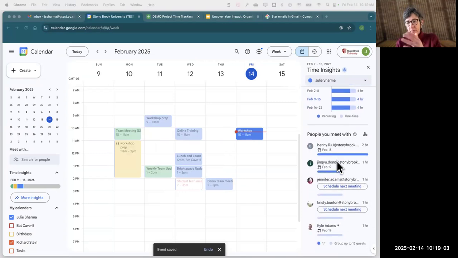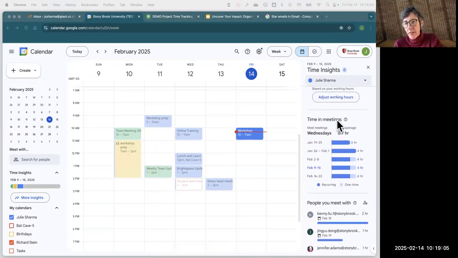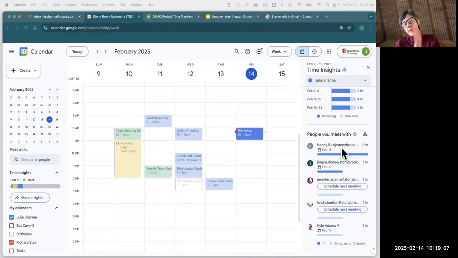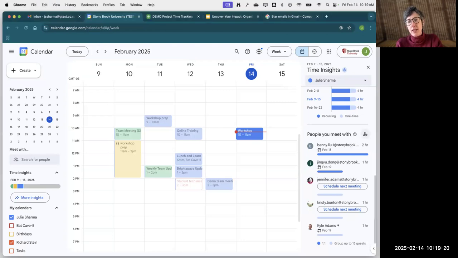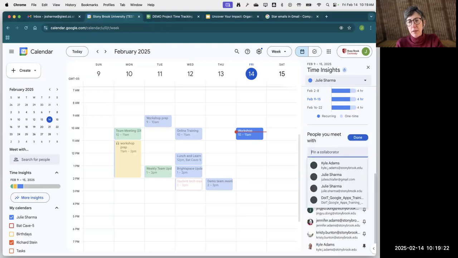All right. Now back on the Time Insights on the right, the following section is who you meet with the most. So in case you're curious about who you've been having lots of meetings with, you'll see that breakdown here. And if there are specific people you want to track, you can click on the Manage Pin People button, and you can add in specific people here, and it will pin them.